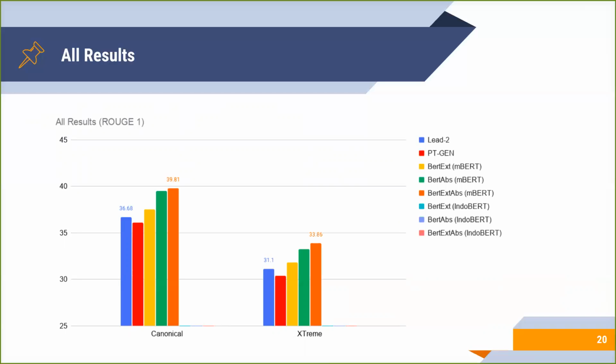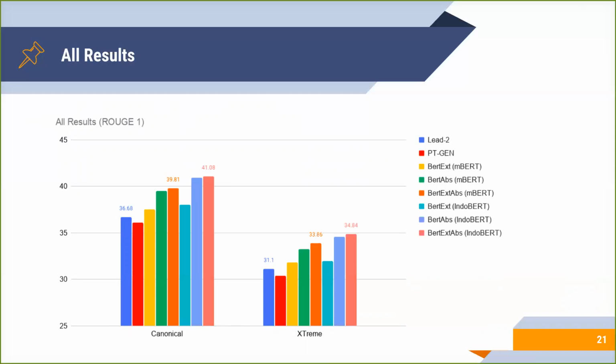And for multilingual BERT models, overall, either extractive or abstractive models, they perform very well. The model gains an improvement of 3 points from the lead. The best performance is mostly achieved by BertExtAbs with the IndoBERT model for both datasets. In the Xtreme dataset, the performance dropped by 6 to 7 points from the main set, even though it still achieved the best summarization performance within the Xtreme dataset. It's also worth mentioning that in this experiment, we show another empirical result where the multilingual pretrained language model has not been able to surpass the monolingual pretrained language model.